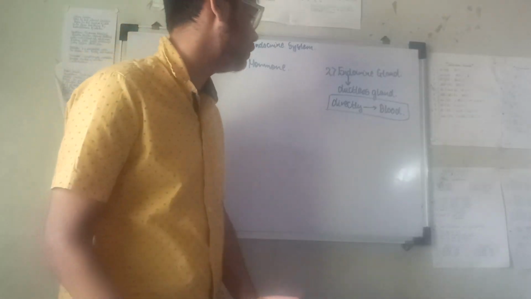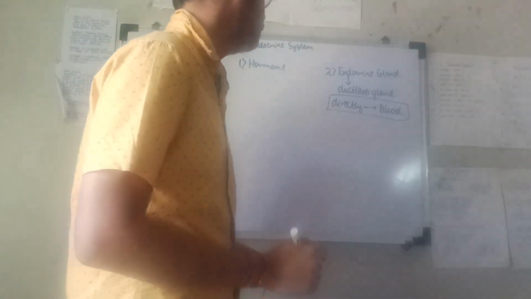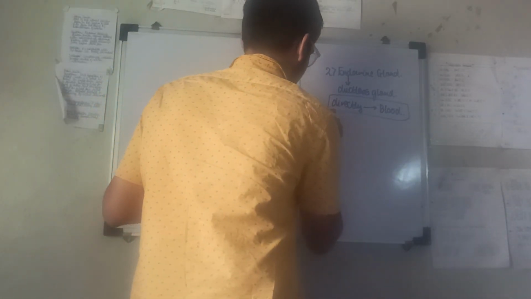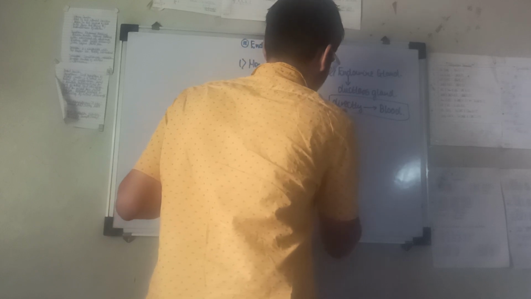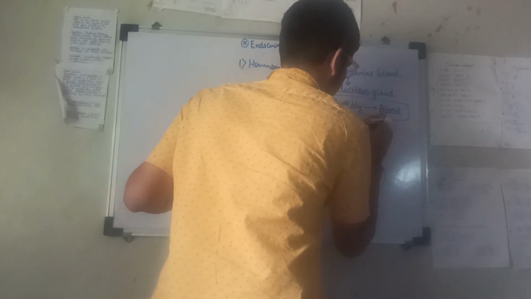A direct question could be framed. Now we will also discuss two more things in this. Mark a star to these two things. Exocrine gland.